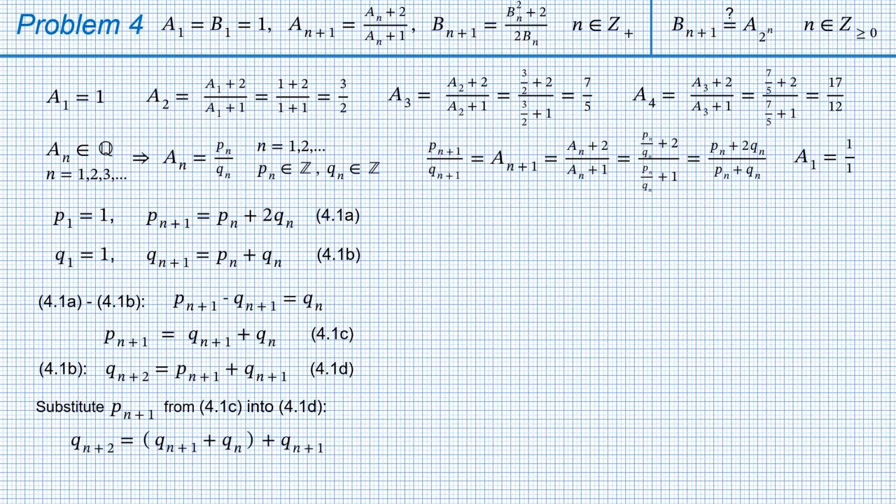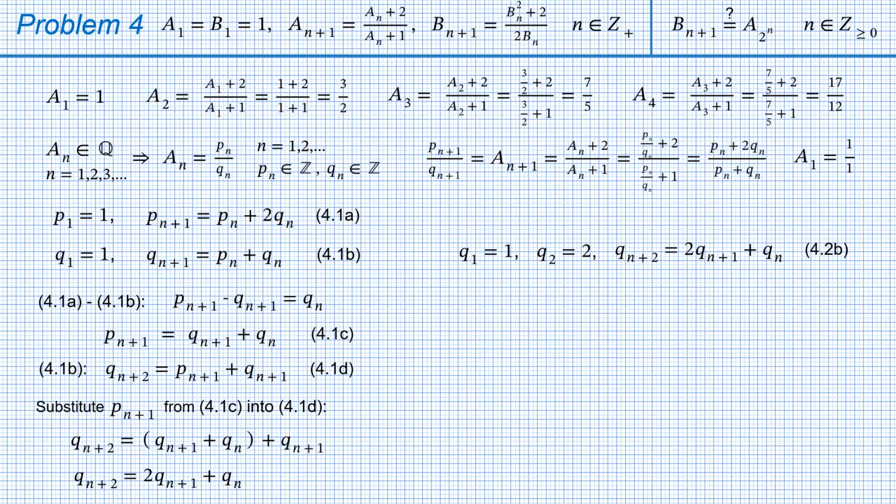Ta-da! All the P's have gone. We only need to simplify that by merging similar terms and add starting values, which are Q1 equals 1, Q2 equals 2. Thus, we get formula 4.2b, reserving 4.2a for P, of course.